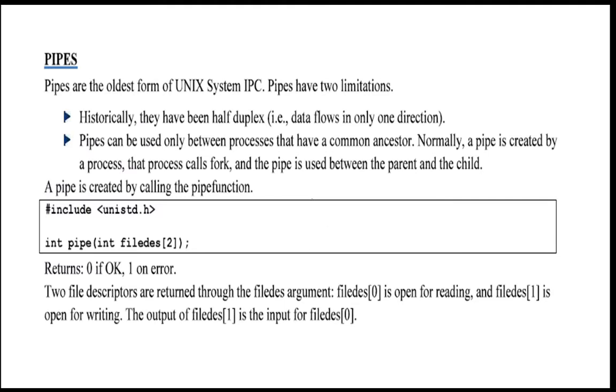Pipes are the oldest form of Unix system IPC. Pipes have two limitations. The first one, they are half duplex, means data flows in only one direction. For example, there will be a sender 1 and a sender 2. Only sender 1 is going to send the data to sender 2, or sender 2 is going to send the data to sender 1. The data transmission will be done in only one direction.